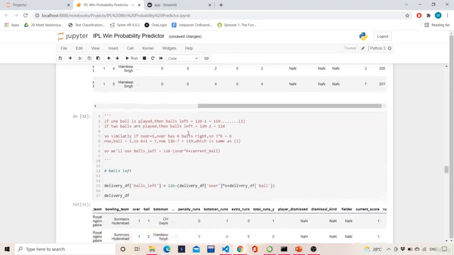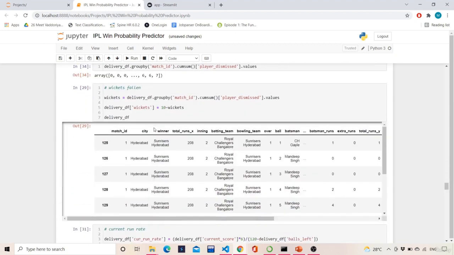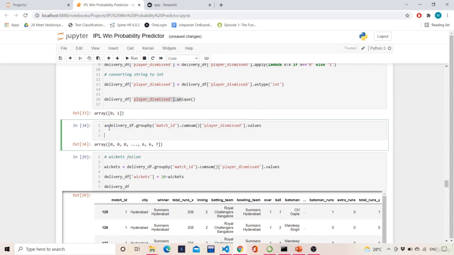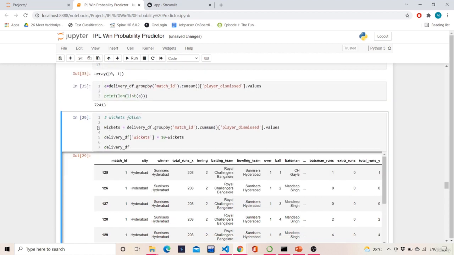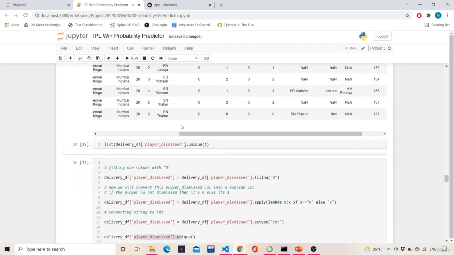What this is saying is very simple. First, if you look at the shape of this array, we will see that there are almost 72413 rows, so this is giving me ball by ball statistics.